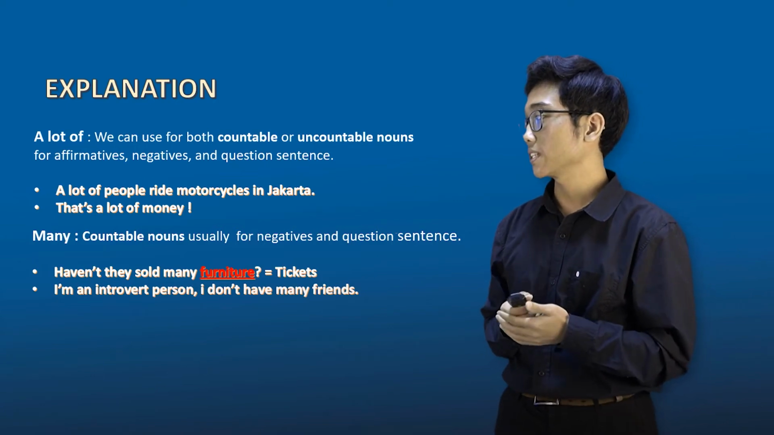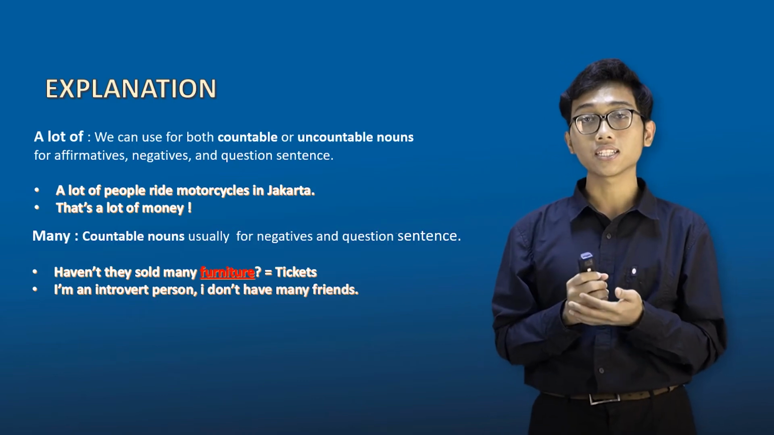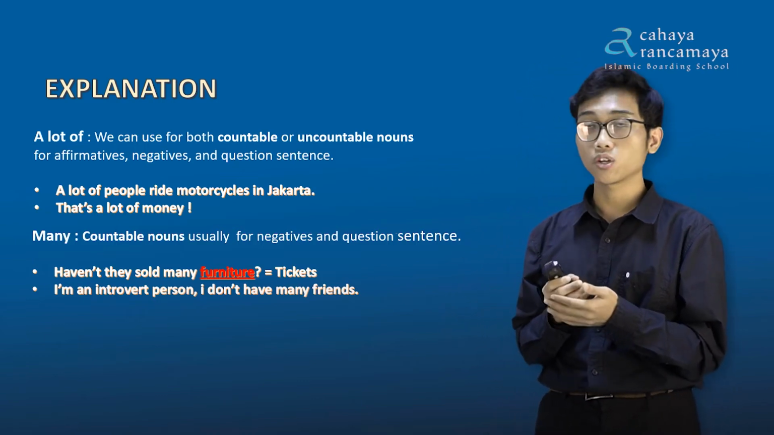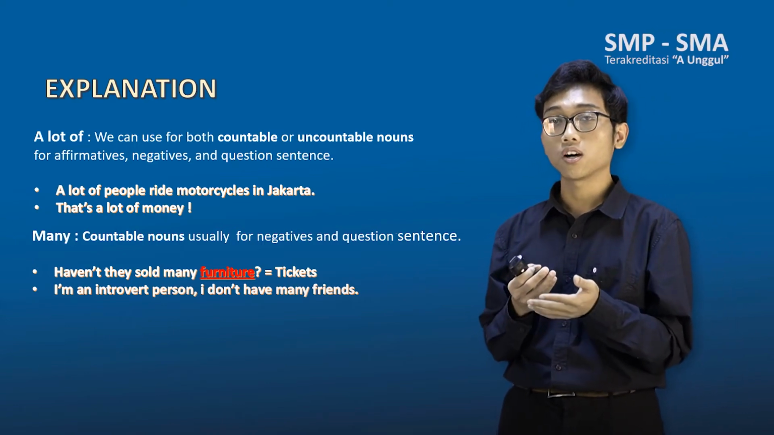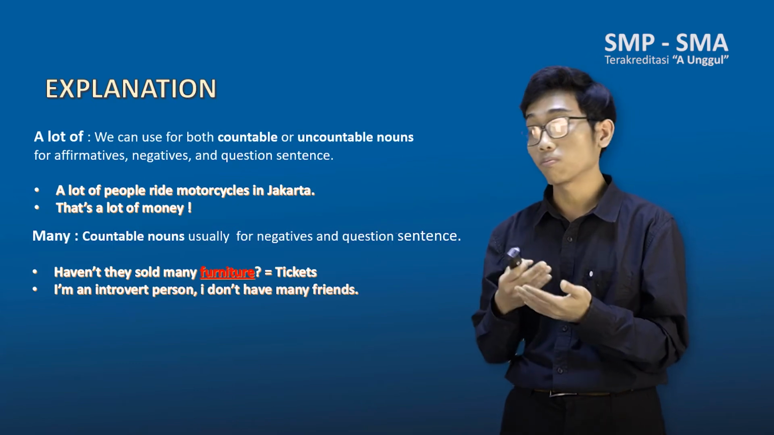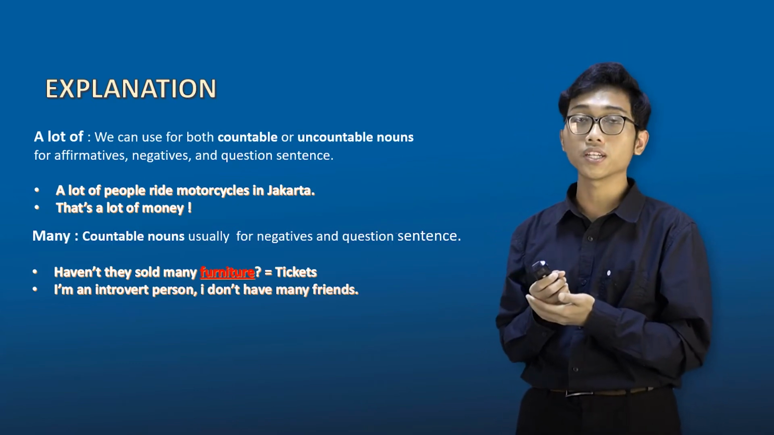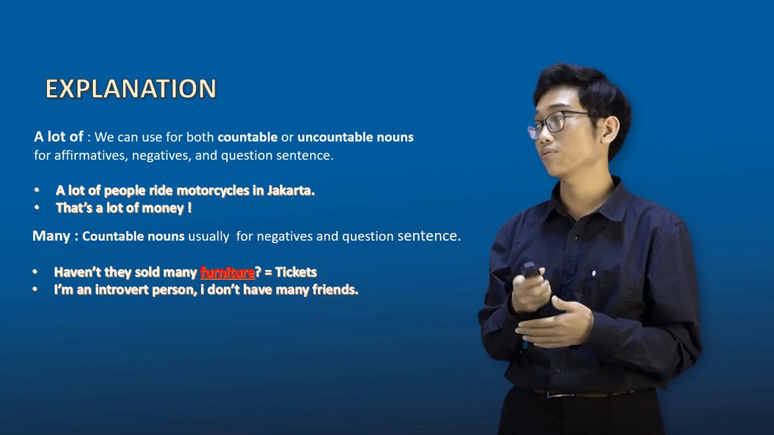I'm an introvert person. I don't have many friends. Remember, friends is a countable noun. It's the plural form of friend. So if you want to say you have more than one friend, or you have two friends or more, you can count that, right? So that's why friends is a countable noun. Okay, you don't have many friends.